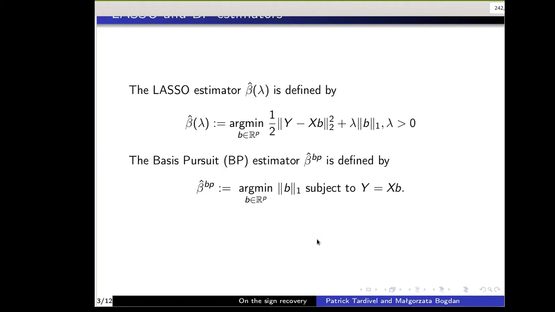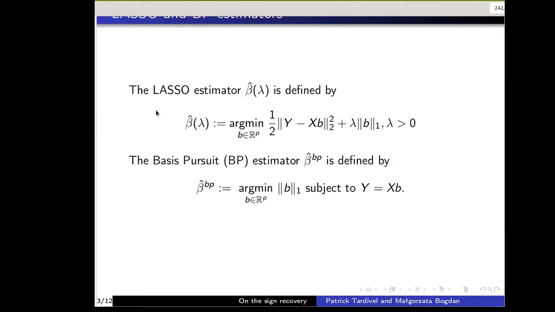Here I consider the lasso estimator. The lasso estimator is defined as the minimizer with respect to b of the residual sum of squares plus the penalty term. The penalty term is the L1 norm scaled by the tuning parameter lambda. In this talk, I always assume that the lasso minimizer is unique, and I denote it beta hat of lambda. The lasso estimator is well known to be a sparse estimator, so some components of the lasso are exactly equal to 0.